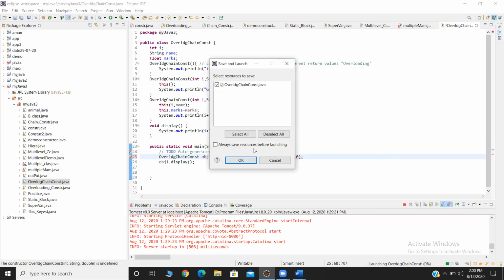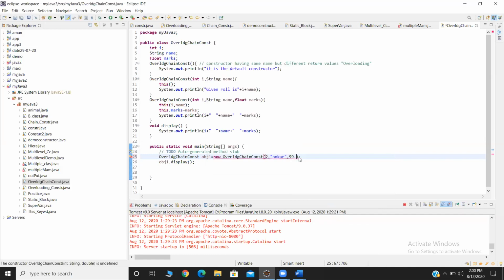What is the question, Ankur? Please repeat. Okay. Wait, ma'am. Ma'am, my question is: in line number 19, I have given void display, System.out.println of i, name. It shows the output 0 and null.